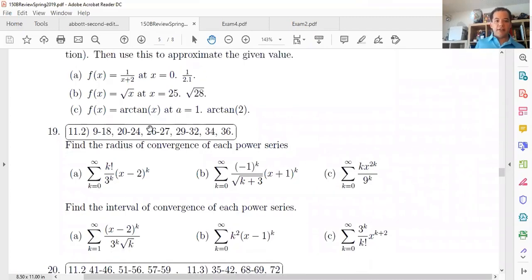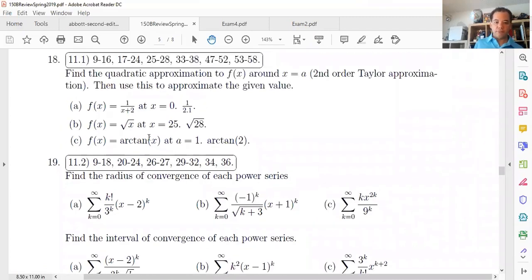Now you can see that 11.1 is about Taylor polynomials or Taylor approximations, which is very related to Taylor series. Taylor polynomials is when you stop at a certain point. Taylor series is if you keep going, right? But oftentimes they ask you for the Taylor series, but they only ask to calculate the first 4 terms.